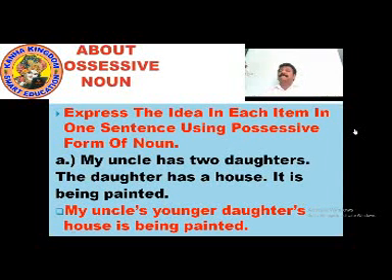So we have shown the possessive form of noun. Right? We have shown the possessive form of noun and the sentence is clear. Please write it down in the book.